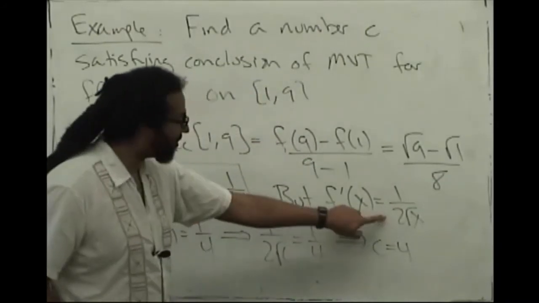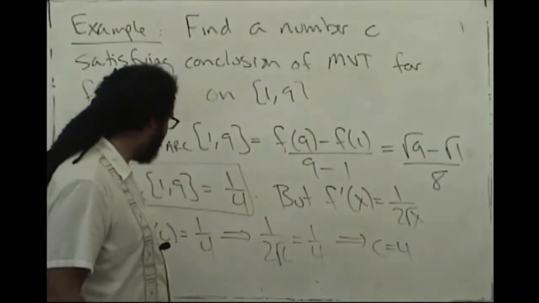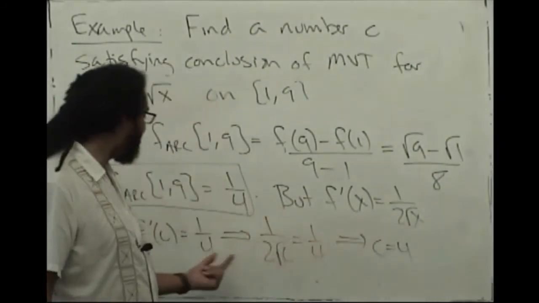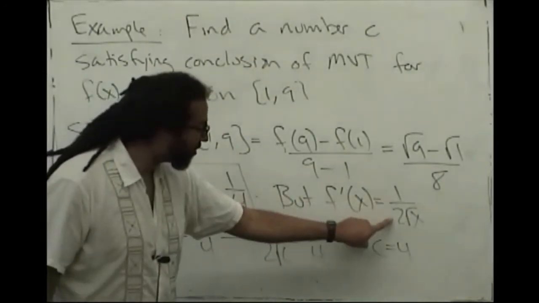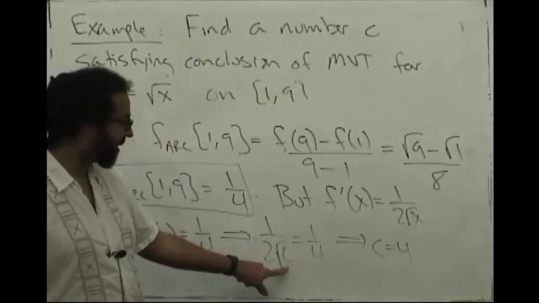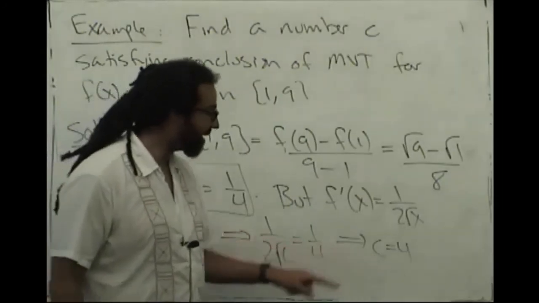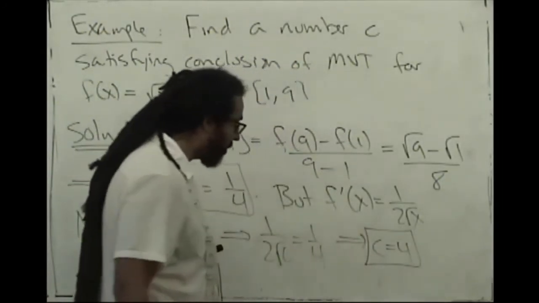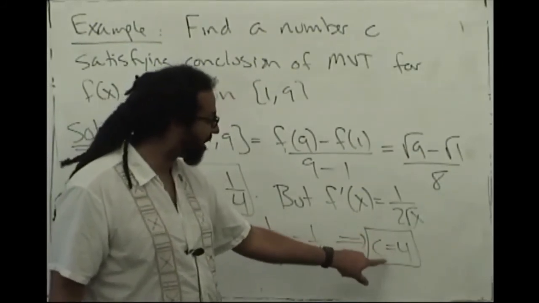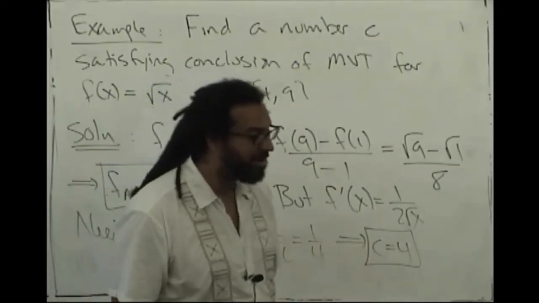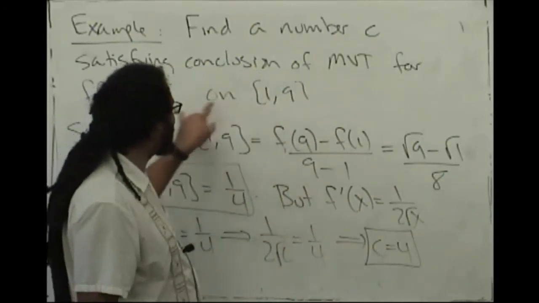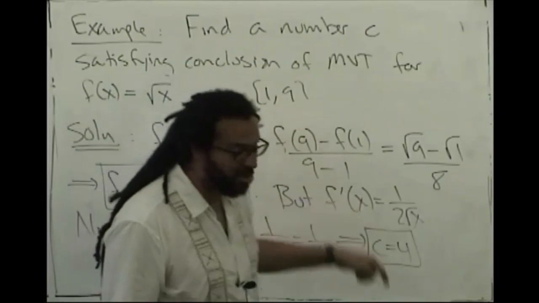Well, here's the derivative. It's 1 over 2 square root x. And so I need to find a c that when I plug it into the derivative, I'm going to get 1/4. So just take 1 over 2 square root c and set it equal to 1/4. Solve for c any way you want to, or you can just eyeball it. And that tells you that c is equal to 4. So there's the point at which the slope of the tangent line to the curve at x equals 4 is equal to the slope of the secant line connecting the two endpoints of the graph on the closed interval from 1 to 9.